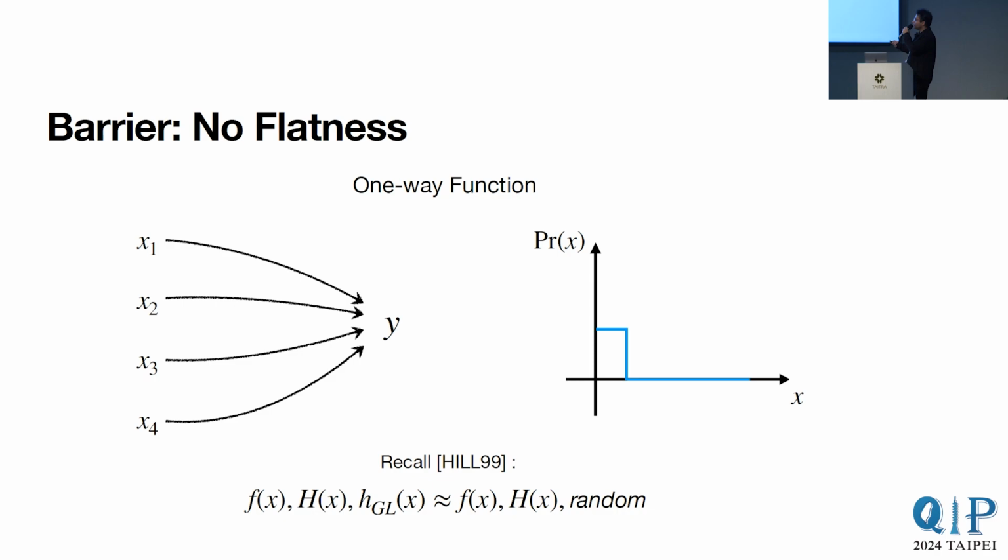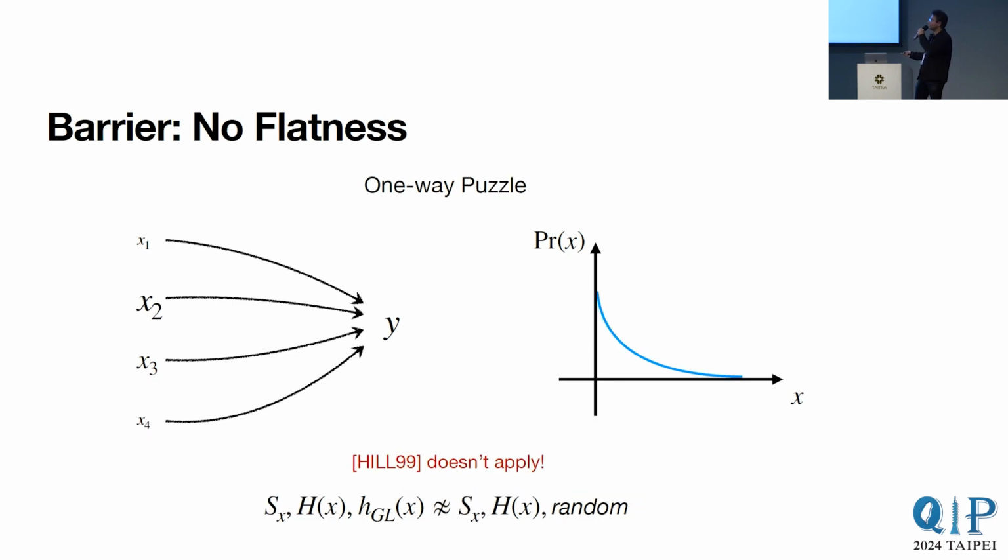This is because the key is sampled uniformly at random, and all keys that do not map to y have zero probability of being sampled. So what we end up with is a distribution that has equal probability on all the pre-images and zero probability on all other keys. This is called a flat distribution. And it turns out that the techniques from Hill crucially rely on flat distributions in order to go through. We need a flat distribution in order to hash enough so that f of x and the hash of x in some way determine x without breaking this indistinguishability relation.